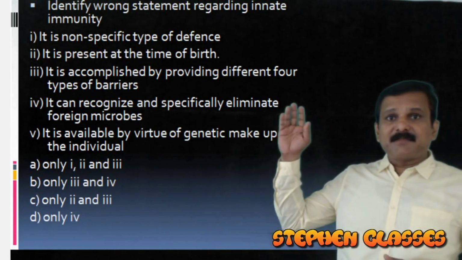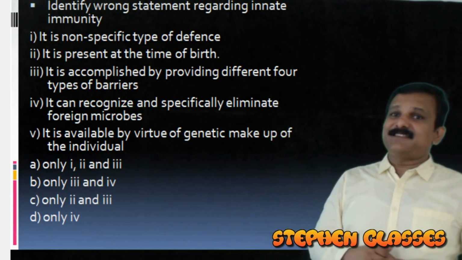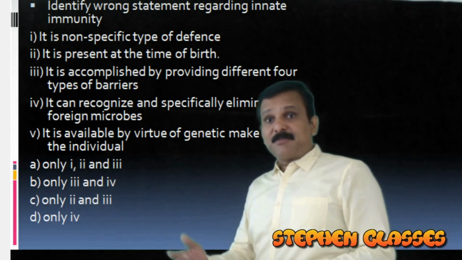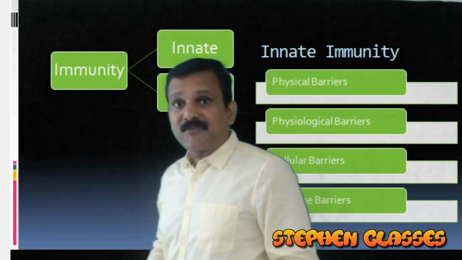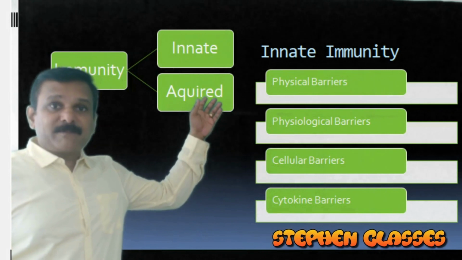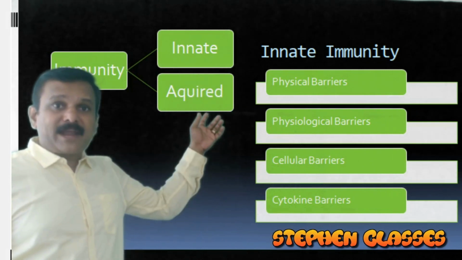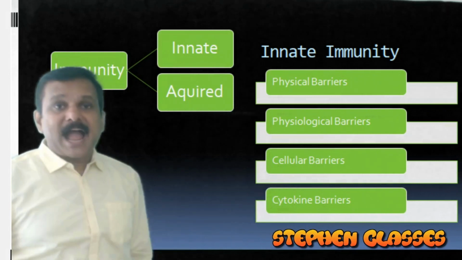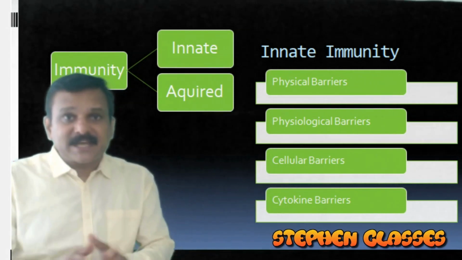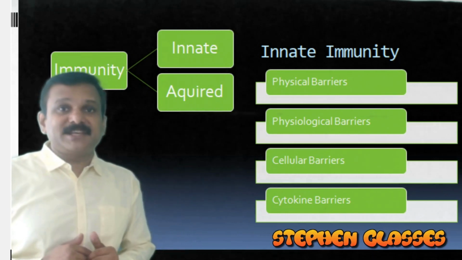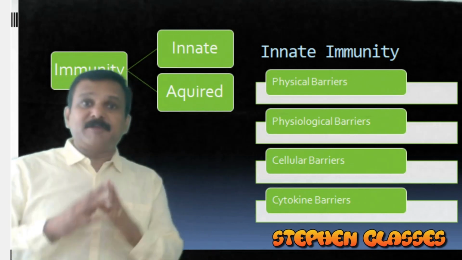Identify the wrong statement regarding innate immunity. You know immunity. What can you say about immunity? We have the slide for you. Immunity is of two types actually, innate and acquired. What is immunity? The ability to resist diseases and disease causing agents, that is called immunity. And we have two types of immunity, innate immunity and acquired immunity.